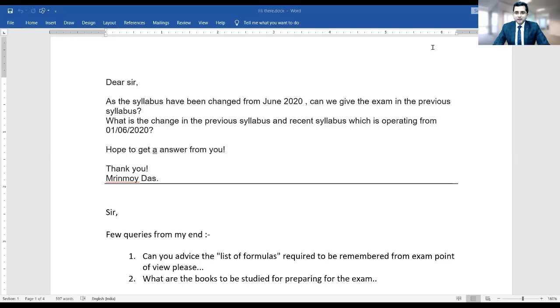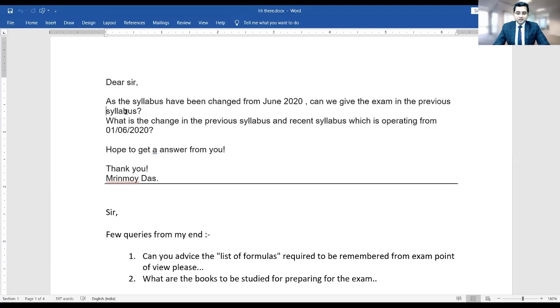I request everyone who has joined the session that if you have any doubts, just post it in the chat window over here, and in that sequence, I'll start answering your doubts. Meanwhile, I have also received some doubts by email or WhatsApp yesterday and day before yesterday. So, I will start with that. I have kept it ready.